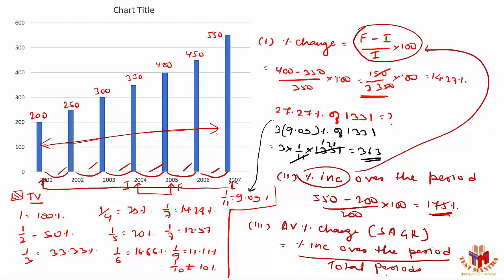It's a very common mistake that people divide the value by the total number of years. That's the first mistake you need to keep in mind. I should always divide by the number of periods, not by the number of years. So here it's 175 and the number of periods is nothing but 6. So I can say approximately 30. Also we can say 29.16% will be the value possible in this case.